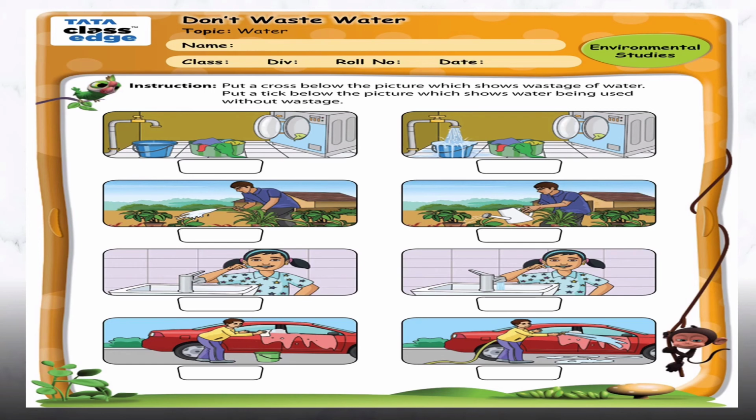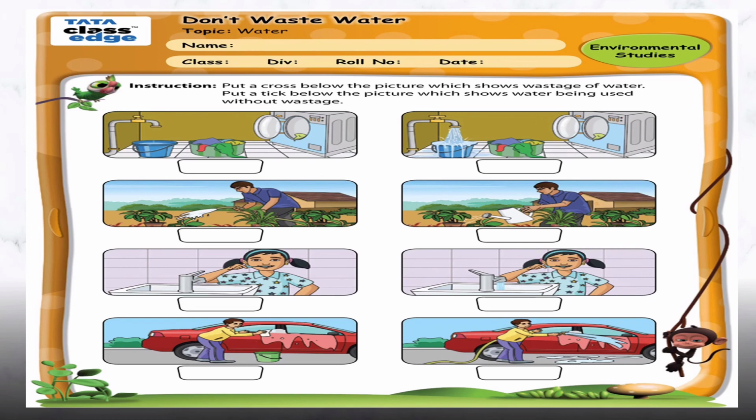नेक्स्ट पिक्चर आप देख रहे हो जो मैन है वो पाइप से वाटर दे रहा है प्लांट्स को, जो कि एक वेस्टेज है क्योंकि हमें वाटरिंग कैन से पानी देना चाहिए. नेक्स्ट में आप देख रहे हो the girl is brushing her teeth. In the left picture the tap is closed, so we will put a tick, and in the right picture you can see the tap is on, so the water is flowing and getting wasted, so we will put a cross.